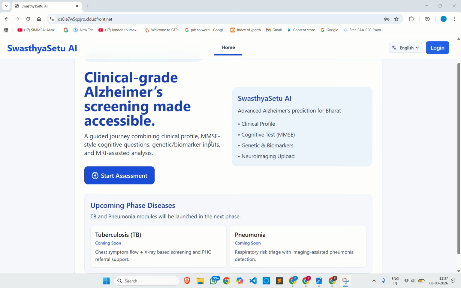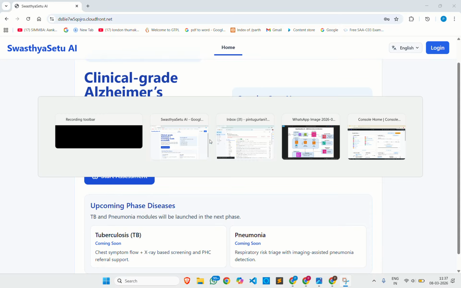Now I have explained the problem statement and the solution overview. Let me give you a demo of my architecture, and how the data request flows from the user to the end of the whole architecture. Let us have a deep dive into the architecture.